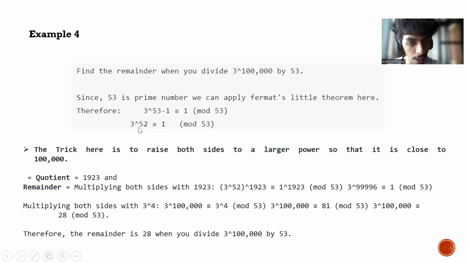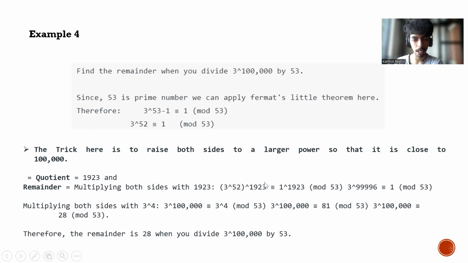To simplify this process, we have to raise both sides to a larger power which is close to the value 1 lakh. So the quotient here is 1923, which can be found by dividing this value, and the remainder is found by raising both sides to the power 1923.